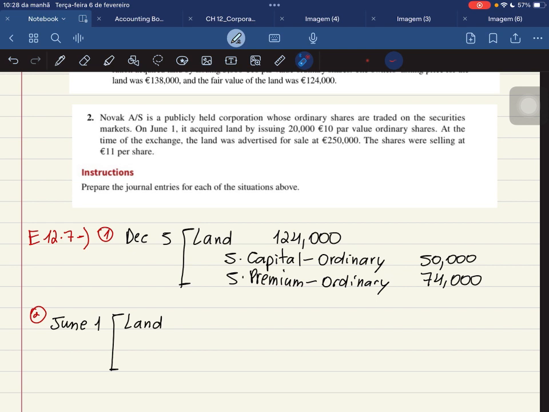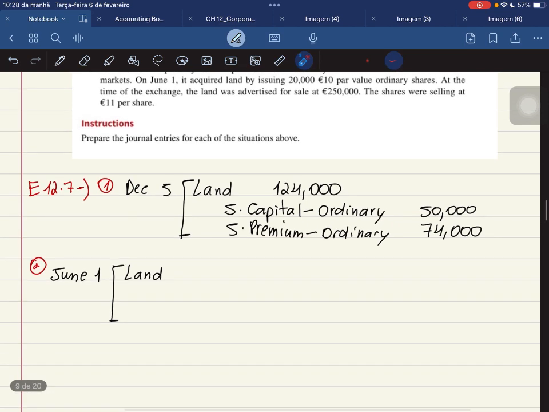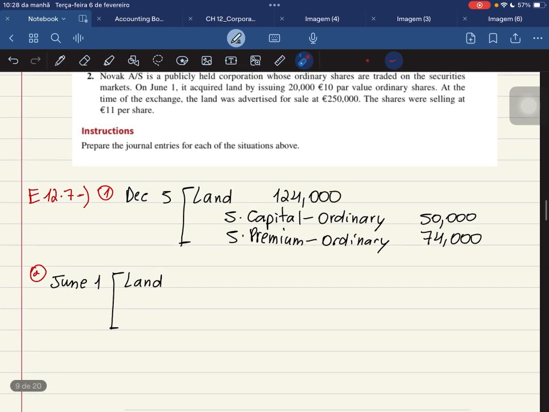But what they gave us was the number of shares that they are issuing, in this case 20,000, and they also said that these shares, the 20,000 shares, were selling at 11 per share. Well, if we have these two pieces of information, then we can actually compute that the issuance price is just going to be this 20,000 times this 11, and that gives us 220,000 for our issuance price of the land.